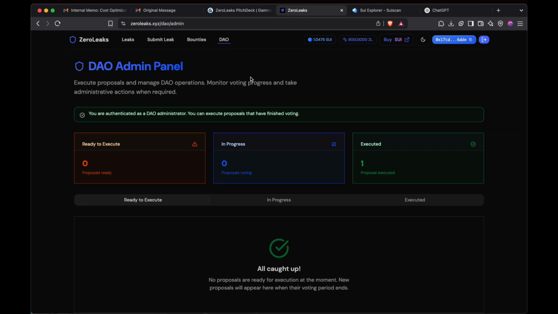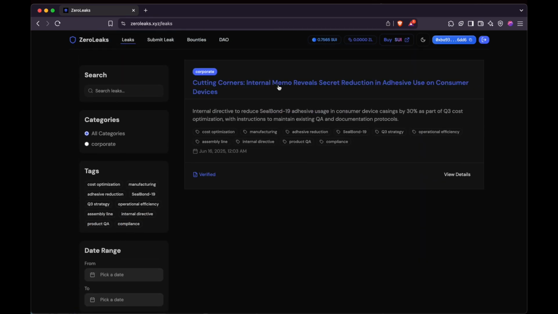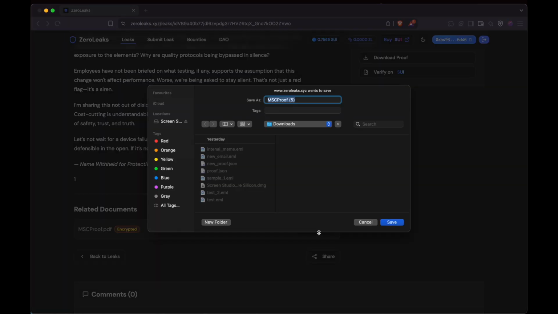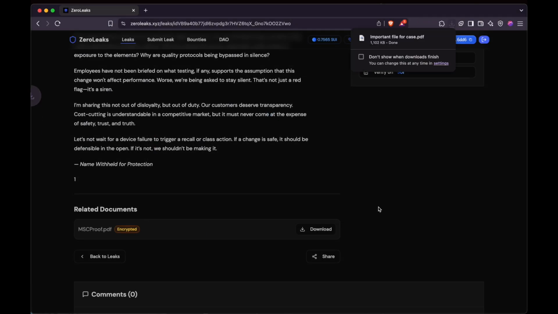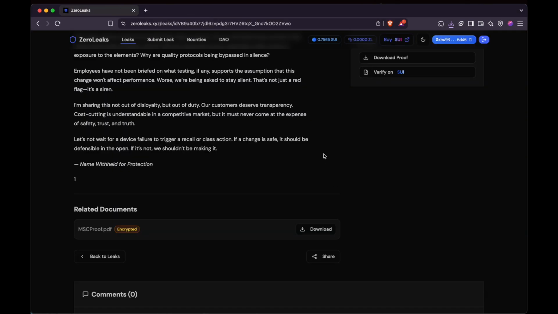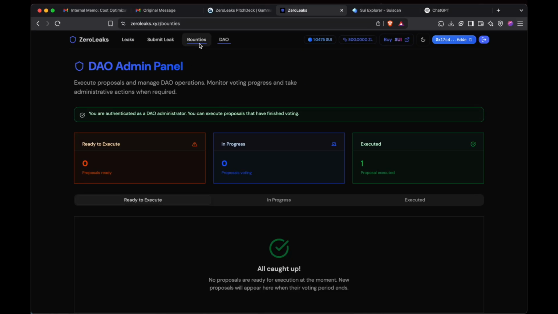Now this person who voted should have access to the allow list. I'll go ahead and download this. I can download the important file for the case, and I'll open this. This was the PDF that I uploaded initially. So yeah, this is access proposals, and now I will show you the bounty features.